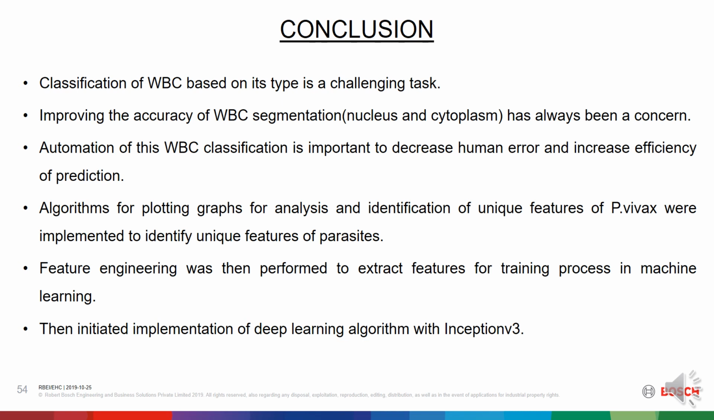Algorithms for plotting graphs for analysis and identification of unique features of Plasmodium vivax, which include 3D surface plots, histogram equalization plots, and color channel plots, were implemented to identify unique features of parasites. But these algorithms did not give the required result since uniqueness was not found. Feature engineering was then performed to extract features for the training process in machine learning. But more features need to be extracted which are unique just to the parasite to yield better accuracy in identification and classification of Plasmodium vivax.